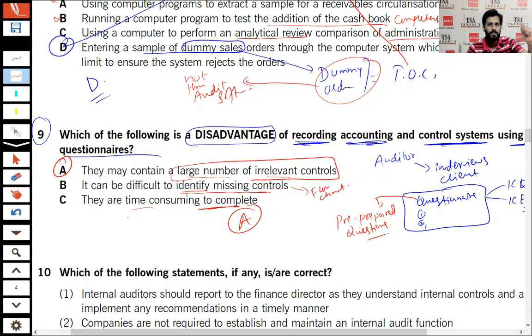I have to just ask the client entity whether there is a camera, say yes or no. Is there any segregation of duties? Yes. It's a very quick approach. But they may contain a large number of irrelevant questions, right? So this is the disadvantage.